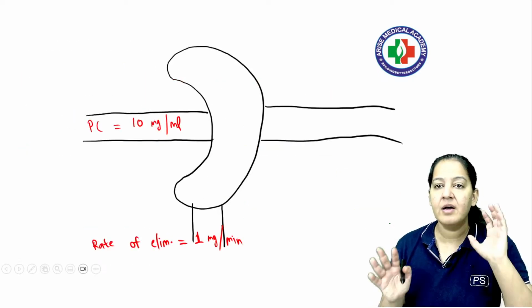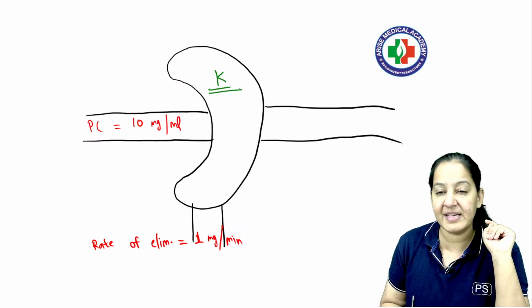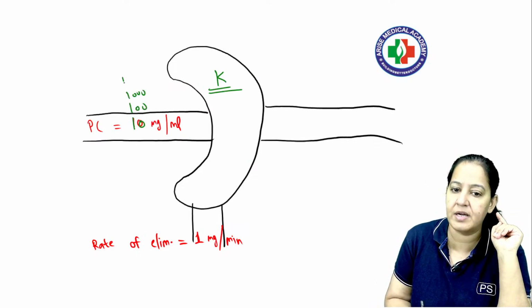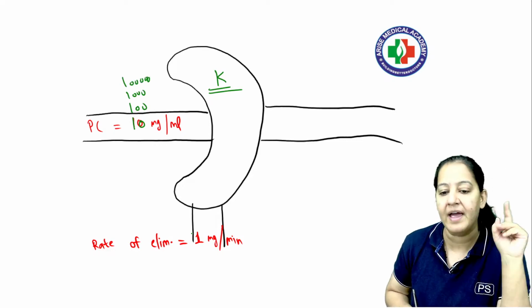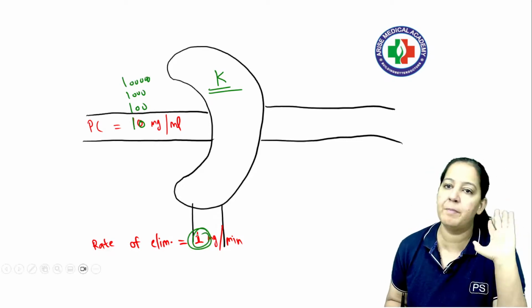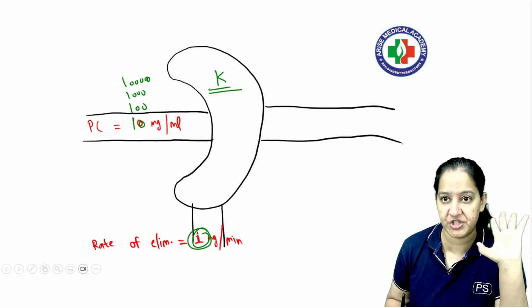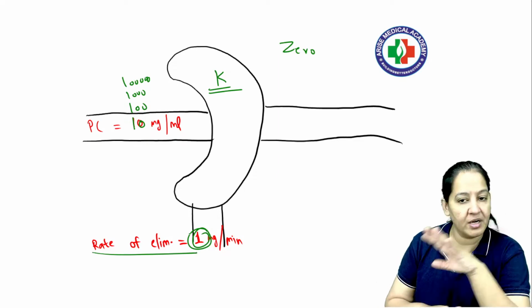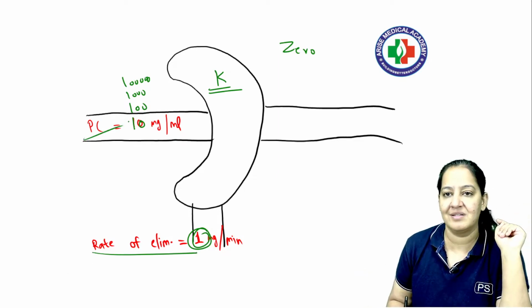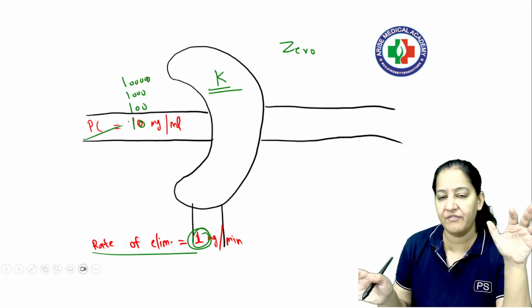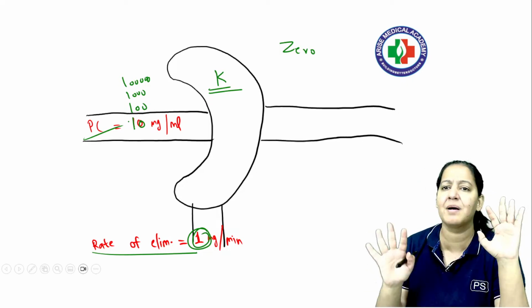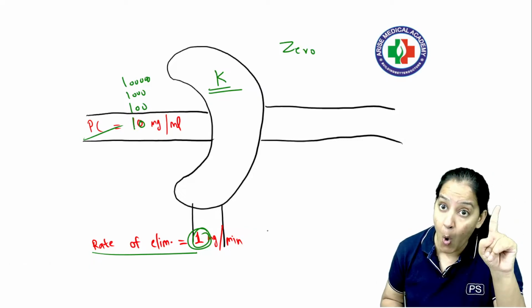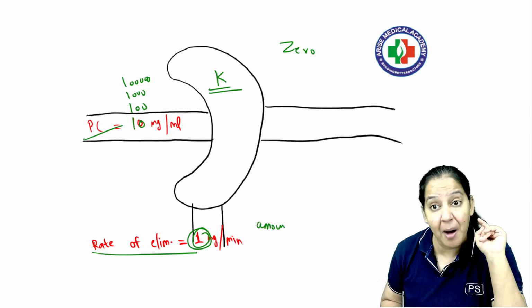If it is zero order, zero order में kidney is एक जैसी, है ना. So whether the concentration is 10, 100, 1000, 10,000, 1 lakh, भाई कुछ भी है, kidney तो 1 ही excrete करेगी, 1 milligram per minute, है ना. It will not change. My point is that in zero order, the rate of elimination doesn't depend on plasma concentration. Say yes. You got my point. Rate of elimination doesn't depend on whatever is the plasma concentration, minimum or maximum, kidney will excrete the same amount of drug.